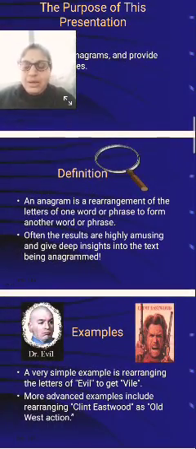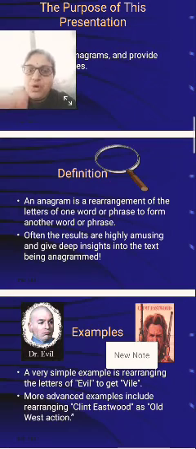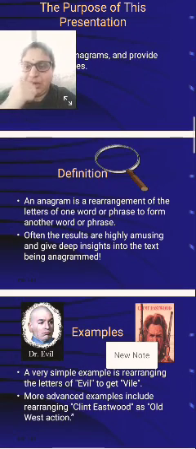Now come to the anagram definition. An anagram is a rearrangement of the letters of one word or phrase to form another word or phrase. So it is very easy.